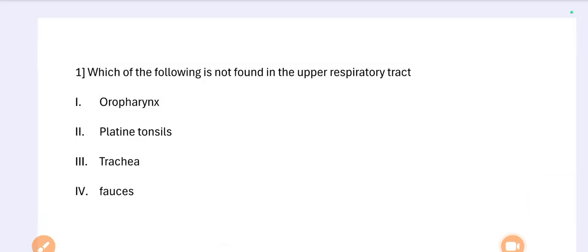Today I will discuss the most important upcoming railway pharmacist examination questions. It is very helpful for MCQs, most important. So let's start today's session.